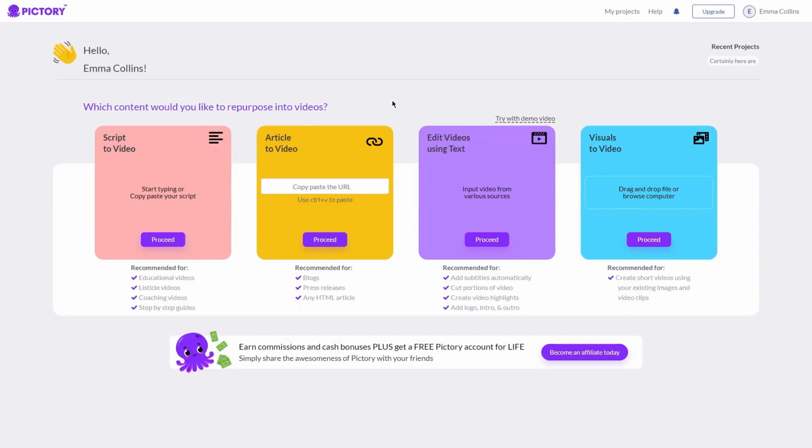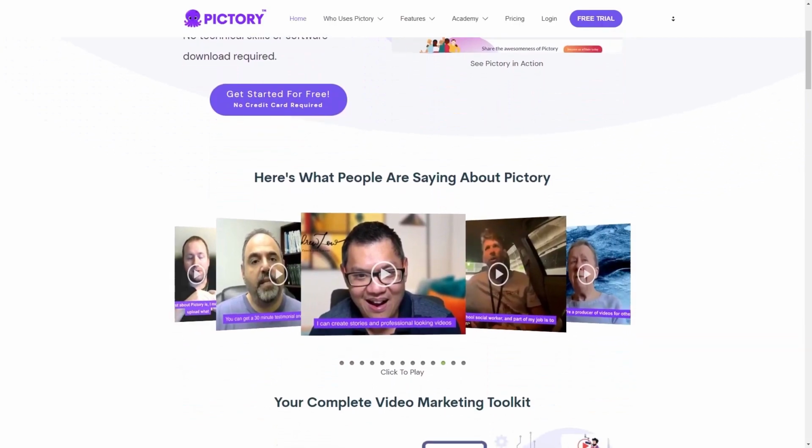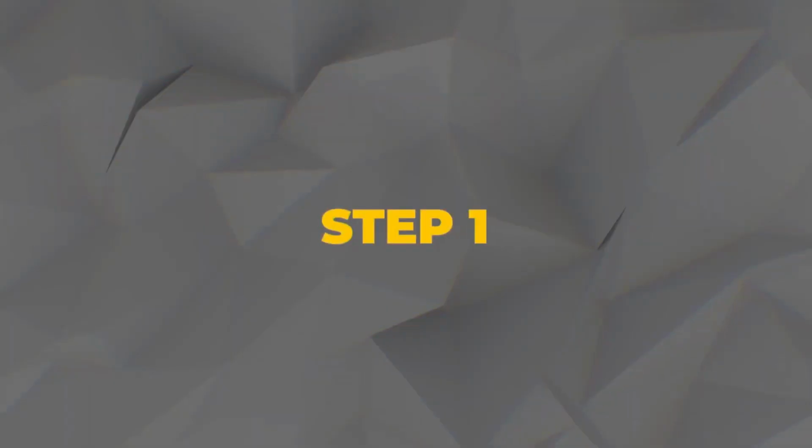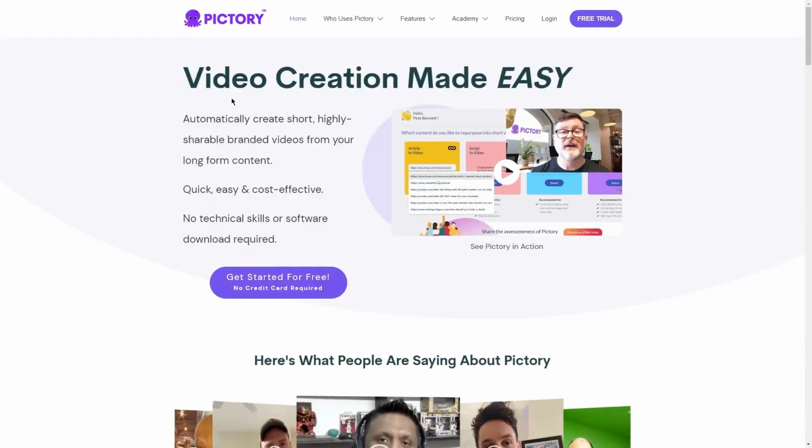And if you do have some video editing skills, you can also use Pictory AI to edit your videos from scratch and create something truly unique and original with its intuitive interface and powerful features. Pictory AI is a versatile tool that can help you create all kinds of video content from tutorials and explainer videos to product demos and social media ads. So now that you know all about this amazing AI tool, let's put it into action and make some money with it. Step 1. Sign up to Pictory AI.